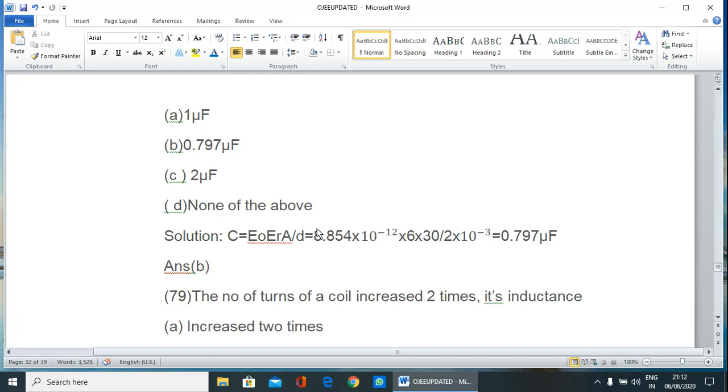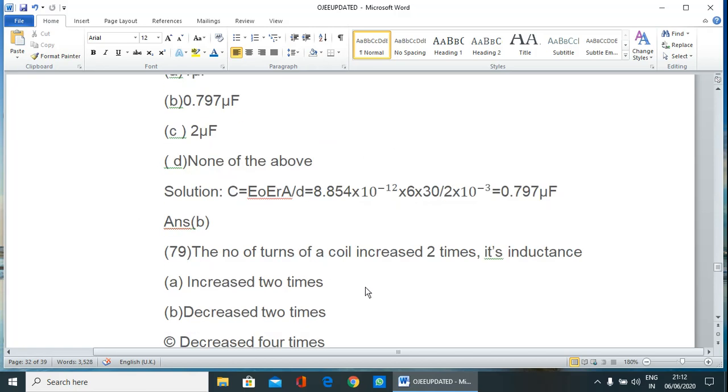That gives 0.797 microfarad. So the correct answer is B, that is 0.797 microfarad.